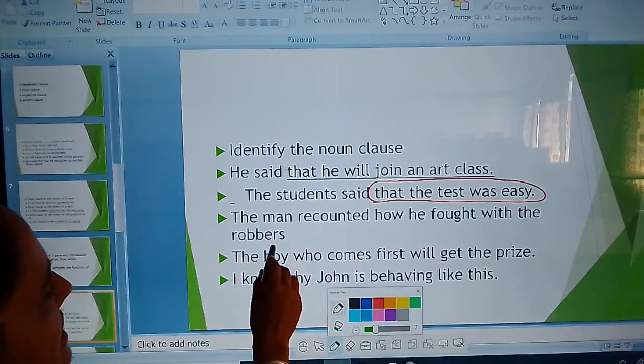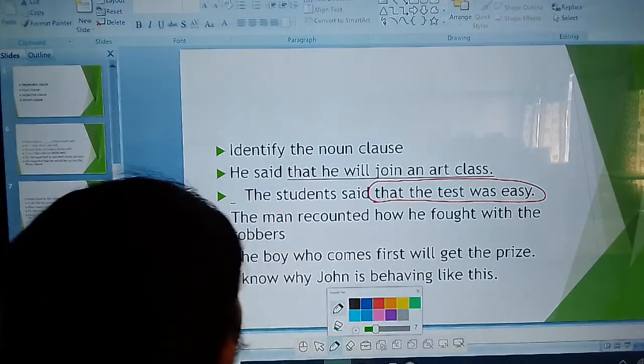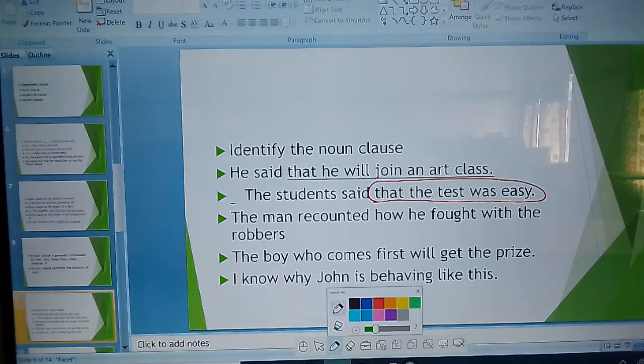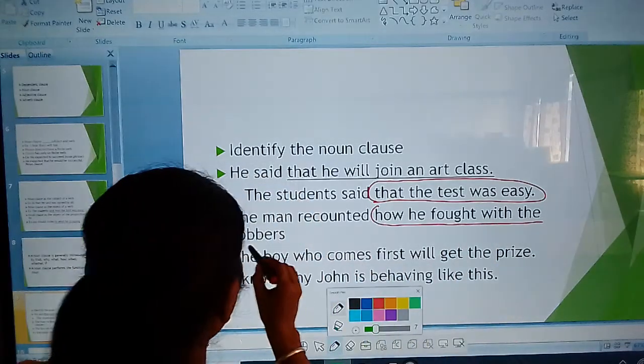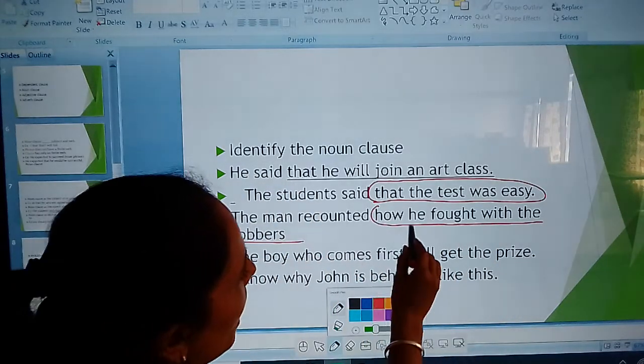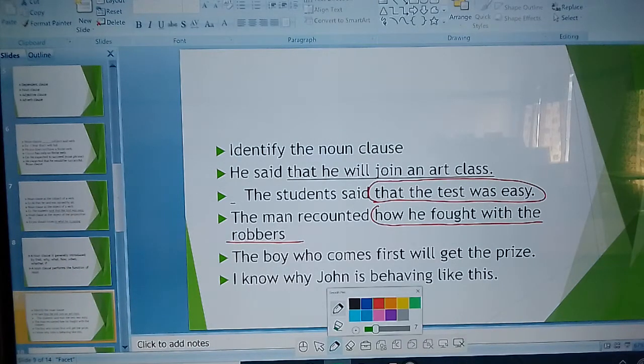The next one: the man recounted how he fought. In this sentence, which is your noun clause? Yes, how he fought, introduced by how. The boy who comes first will get the prize. In this sentence, which is your noun clause?